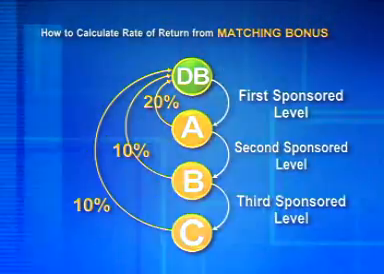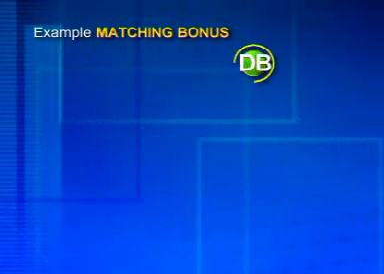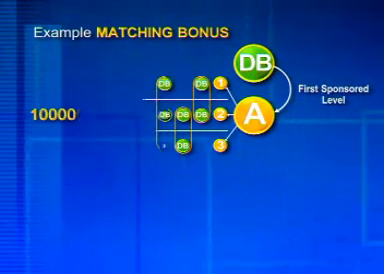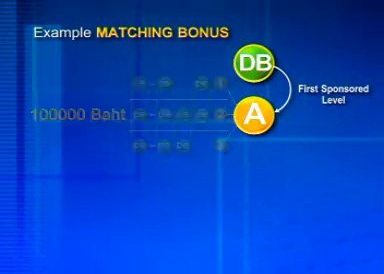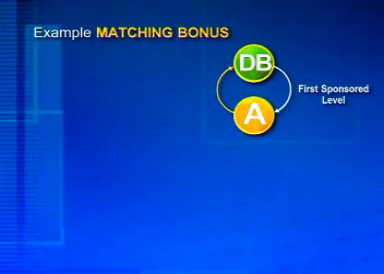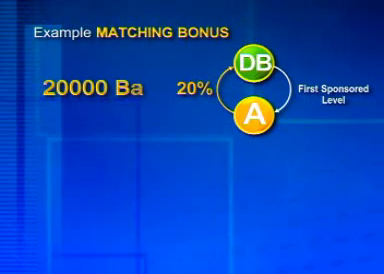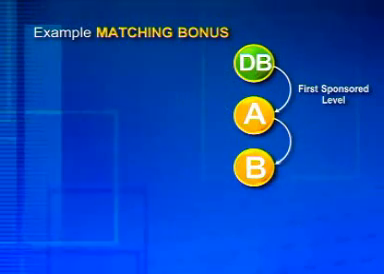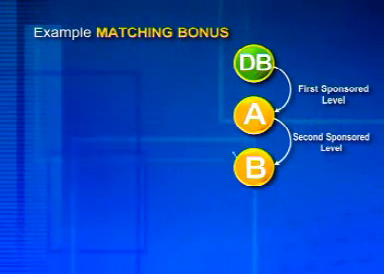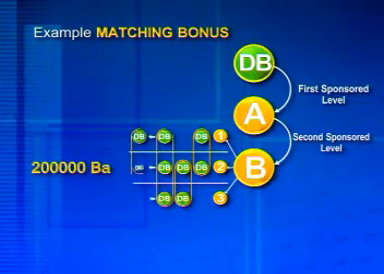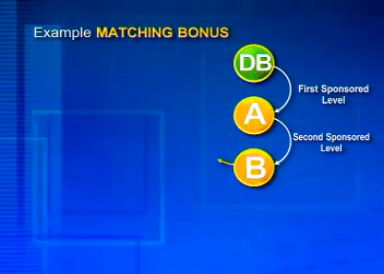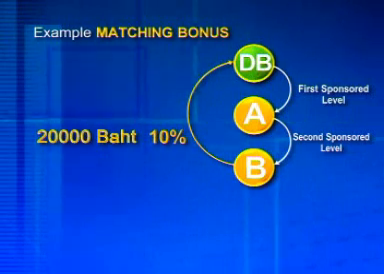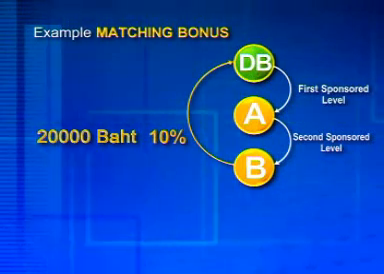Example. A is your first sponsored level and is able to generate income from matching of 100,000 baht. You will obtain the return from matching bonus for 20% immediately from A, or 20,000 baht. And B is A's first sponsored level, so B is your second sponsored level. B is able to generate income from matching of 200,000 baht. You will obtain the return from matching bonus for 10% immediately from B, or 20,000 baht.